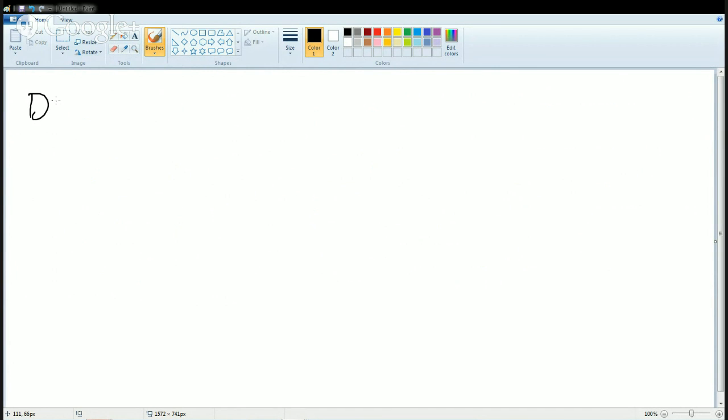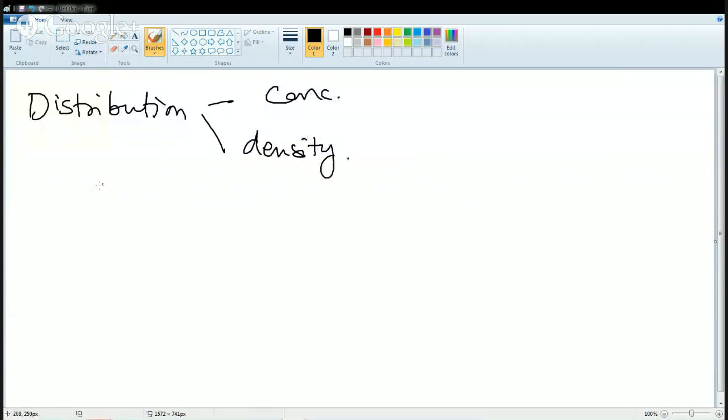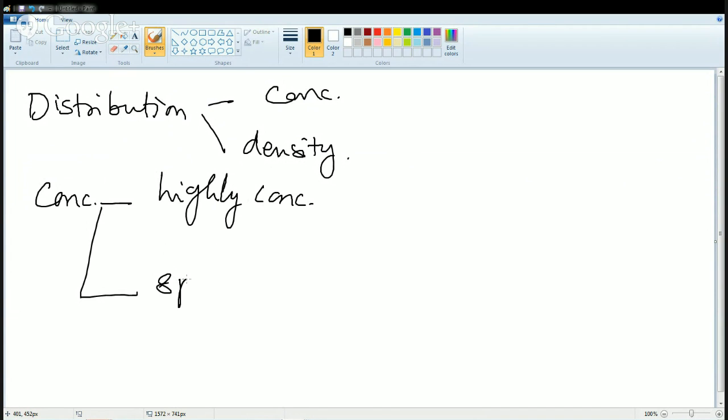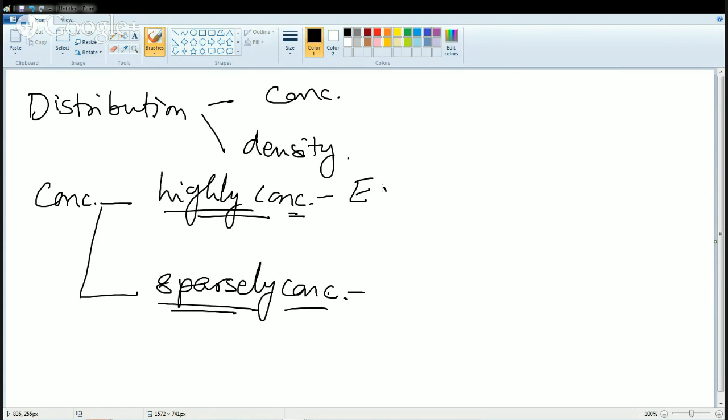As I said, distribution of population can be understood by two phenomena: the concentration of population and the density of population. When we talk about concentration of population, there are a few areas which are highly concentrated and other areas which are sparsely concentrated. What's the difference? Highly concentrated means there are a huge number of people living in that region, and sparsely concentrated means very few people are living in those areas. Highly concentrated areas are also known as ecumene areas, and sparsely concentrated areas are known as non-ecumene areas.